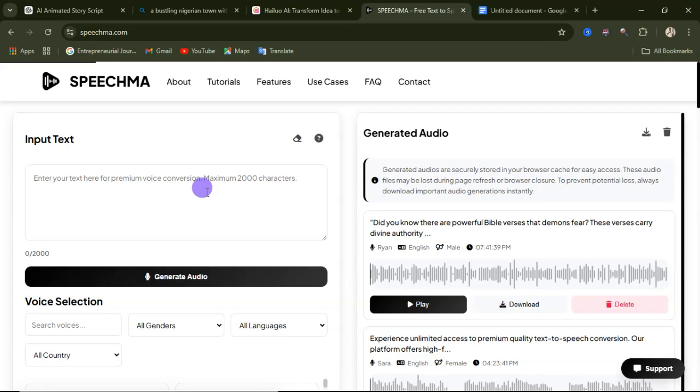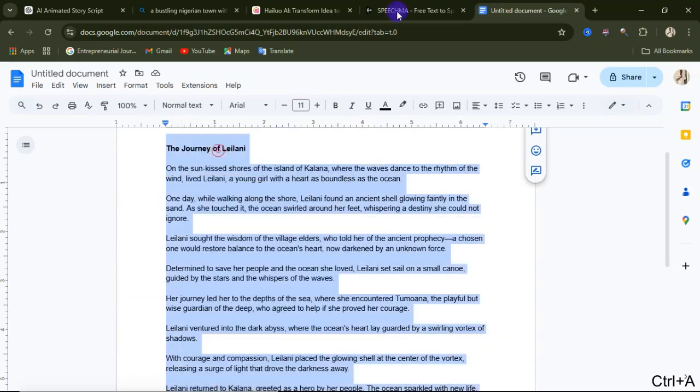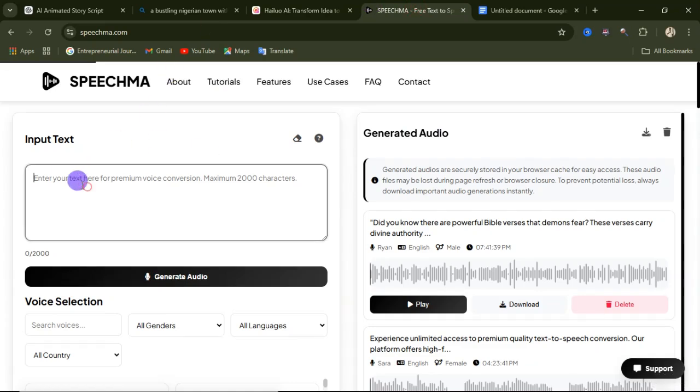Okay, so for this AI voiceover website I've just mentioned, ClipCharm is totally for free, and this particular website, SpeechMa, is for free. So as of the time of recording this video, this website is free. So now I'll copy my entire script. So let me just copy this entire script. Then I'll come over to this AI voiceover website and I'm going to paste